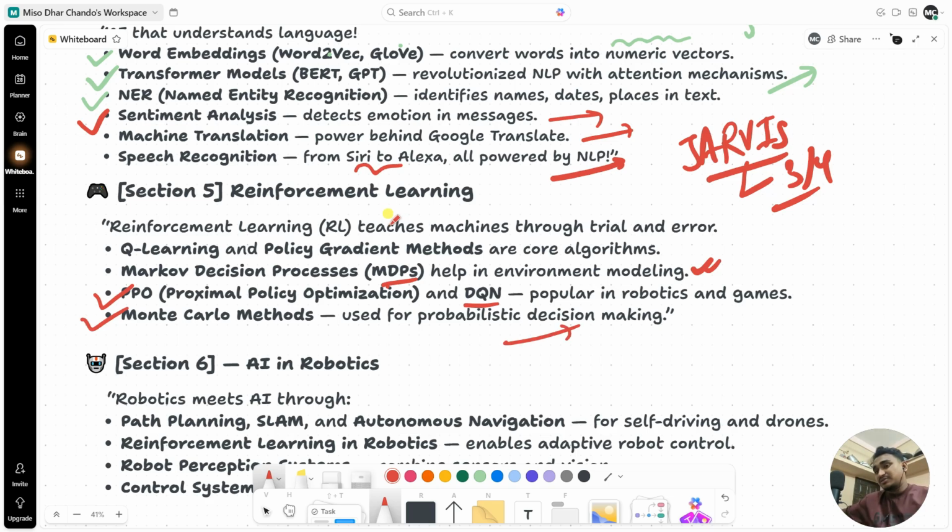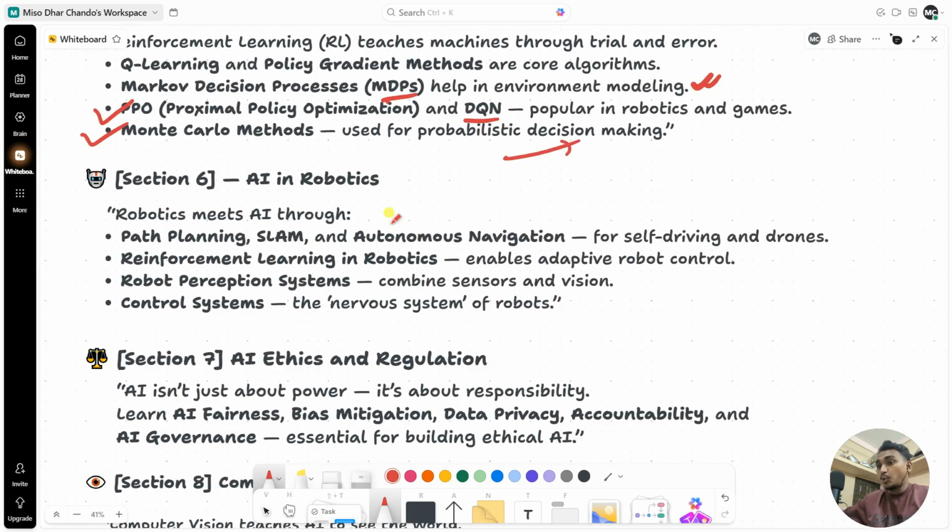Now let's see section number 6, AI in robotics. So robotics meets AI. We can see path learning, SLAM, and autonomous navigation for self-driving cars and drones. You can create a kind of system which can actually follow the path. And reinforcement learning in robotics basically enables adaptive robotic control. Using reinforcement learning algorithms, you can easily control it and train it. Let's say you can train it on any kind of game.